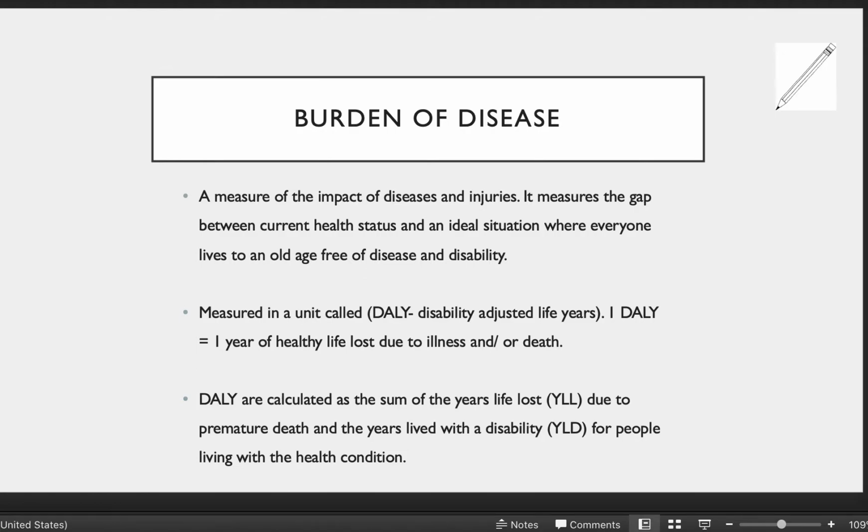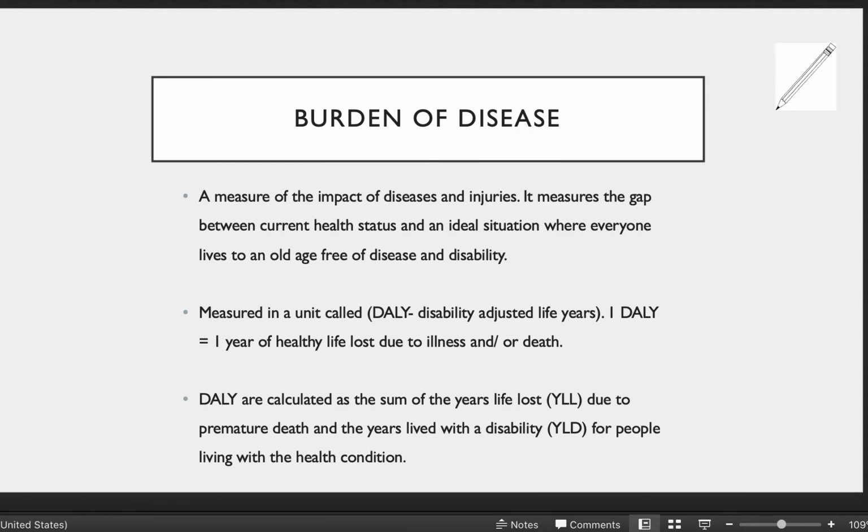So if we want to look at what the burden, the impact of disease actually is, then we need to use a measurement called DALY, Disability Adjusted Life Years. So what we're talking about here is the adjustment of someone's life expectancy in comparison to their disability life impacts and also years of life lost.